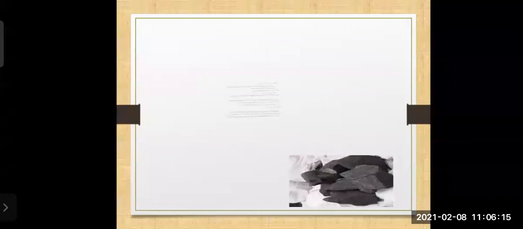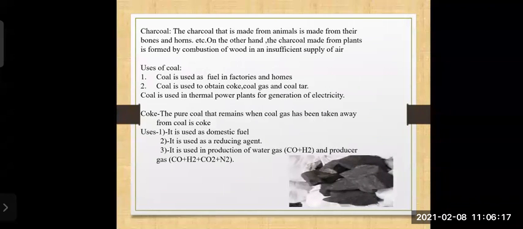Next one, this is charcoal, the second one. The charcoal made from animals is made from their bones and horns. On the other hand, the charcoal made from plants is formed by combustion of wood, burning of wood in an insufficient supply of air.